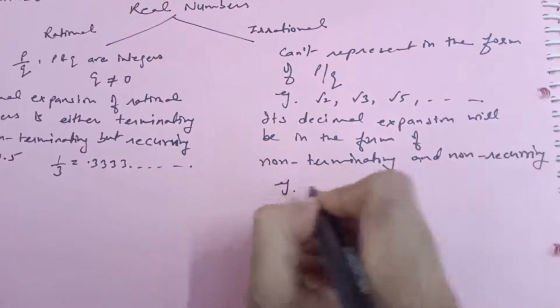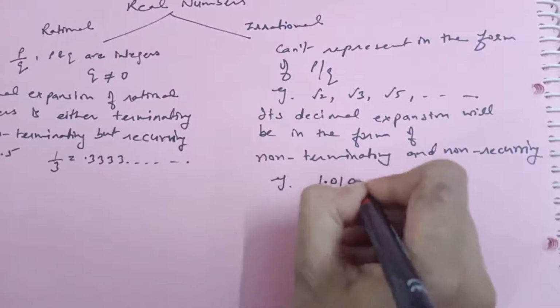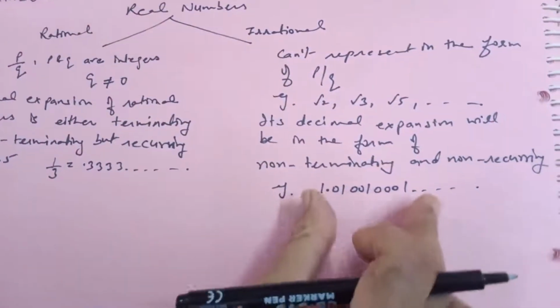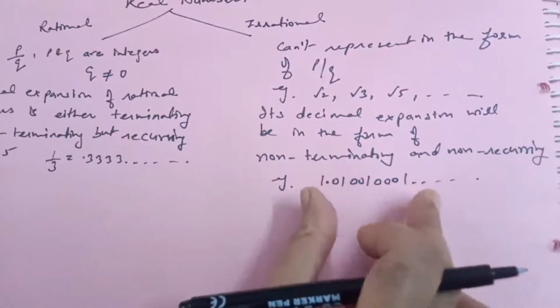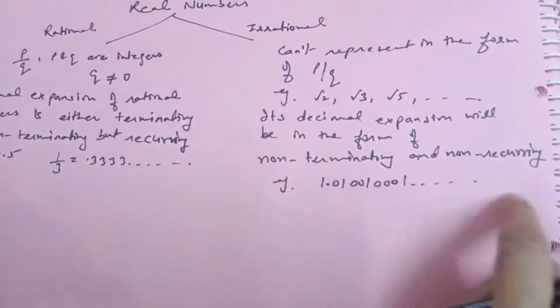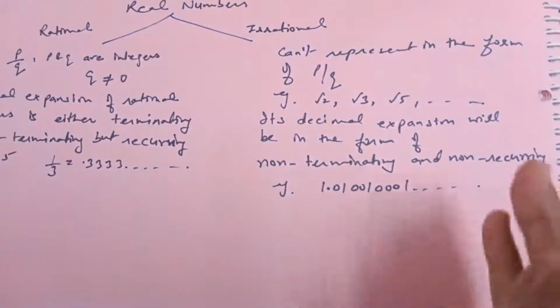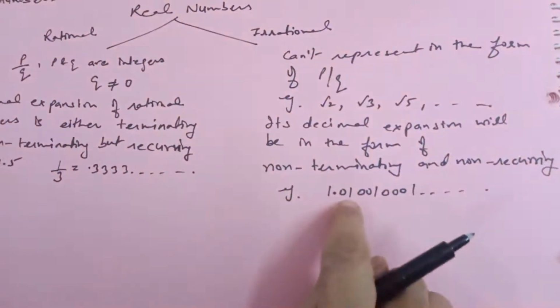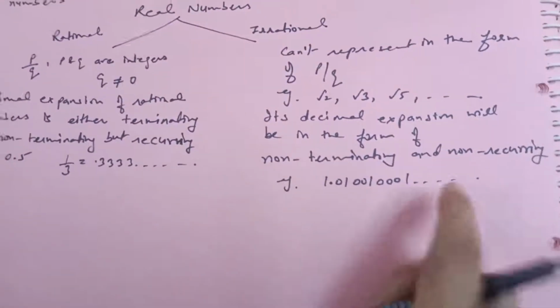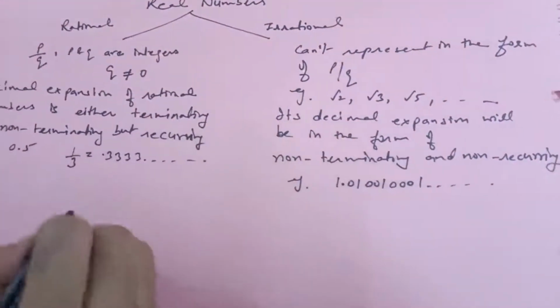For example, I am saying 1.010010001. This kind of number is called what? An irrational number. Its decimal is non-terminating, it does not stop anywhere, and it is non-reoccurring, the same pattern will not be repeated. This is your irrational number, and a real number is a combination.